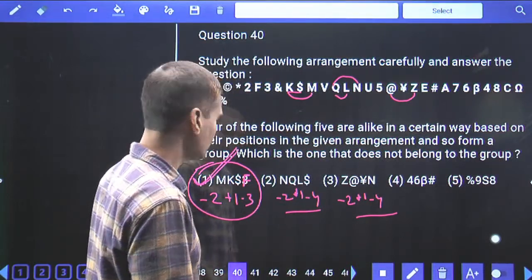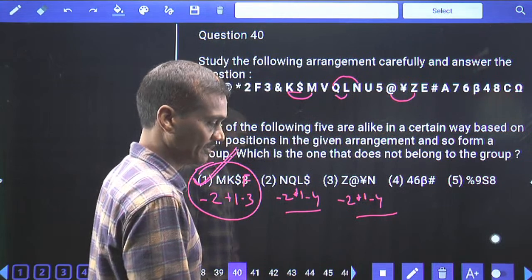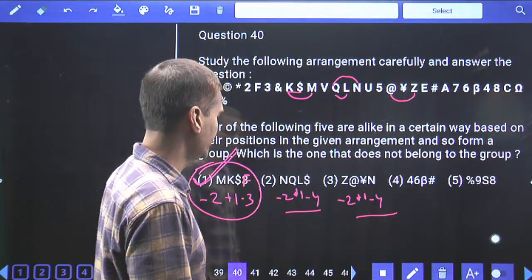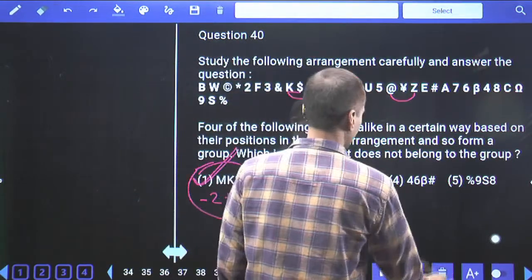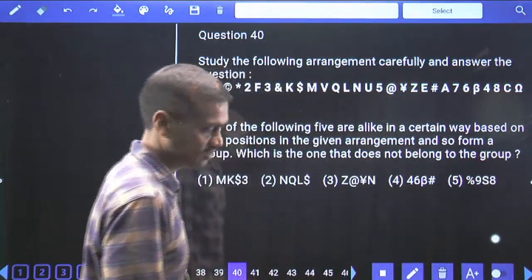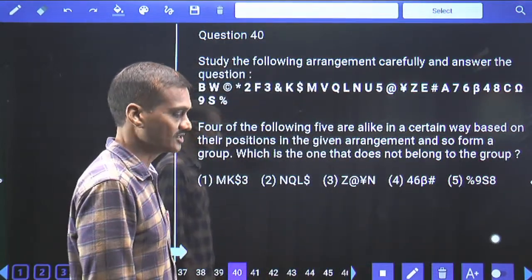Done? Now this is about the paper, question numbers 1 to 40. These 40 questions are based on this reasoning section. Hope everyone followed this one. Any doubts in these 40 questions?